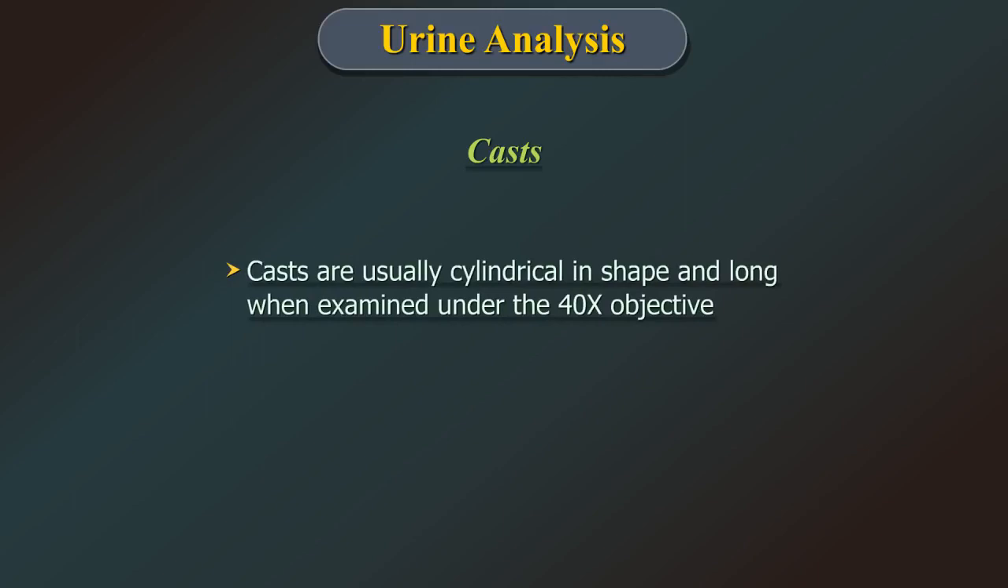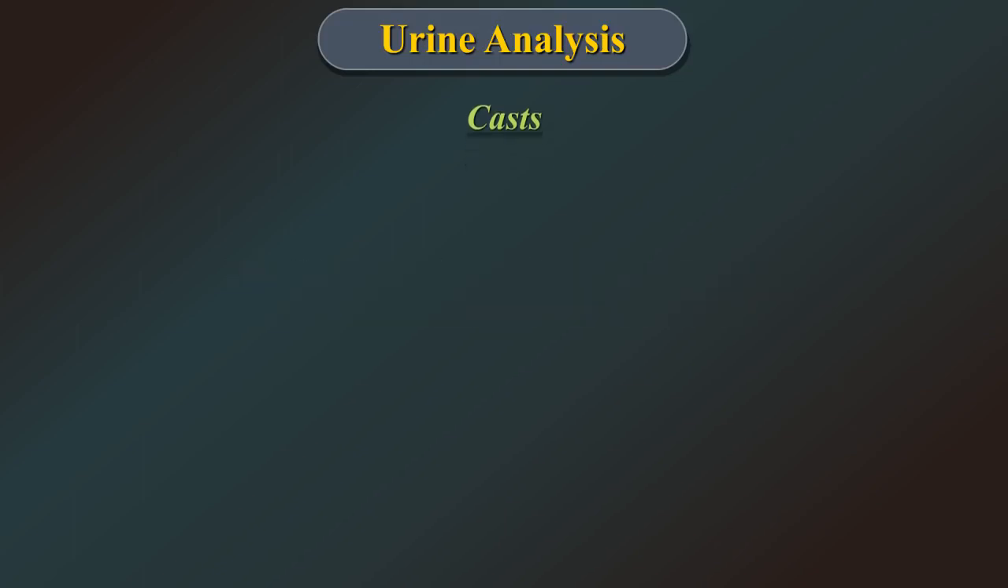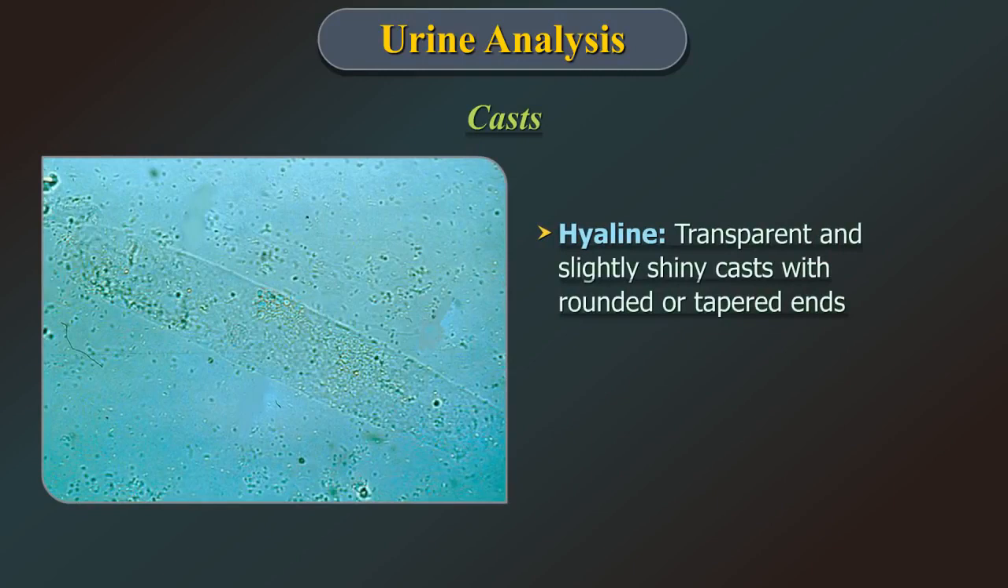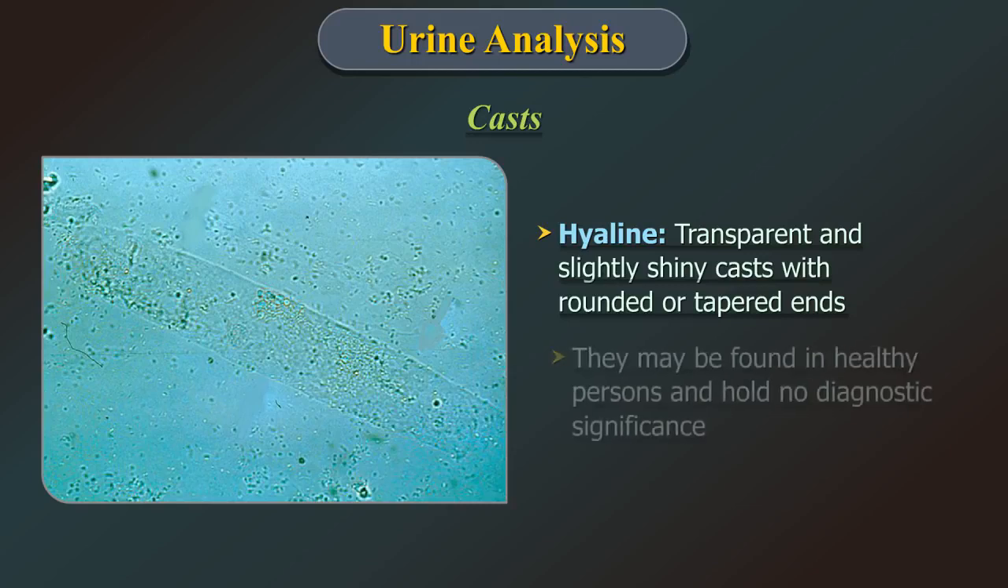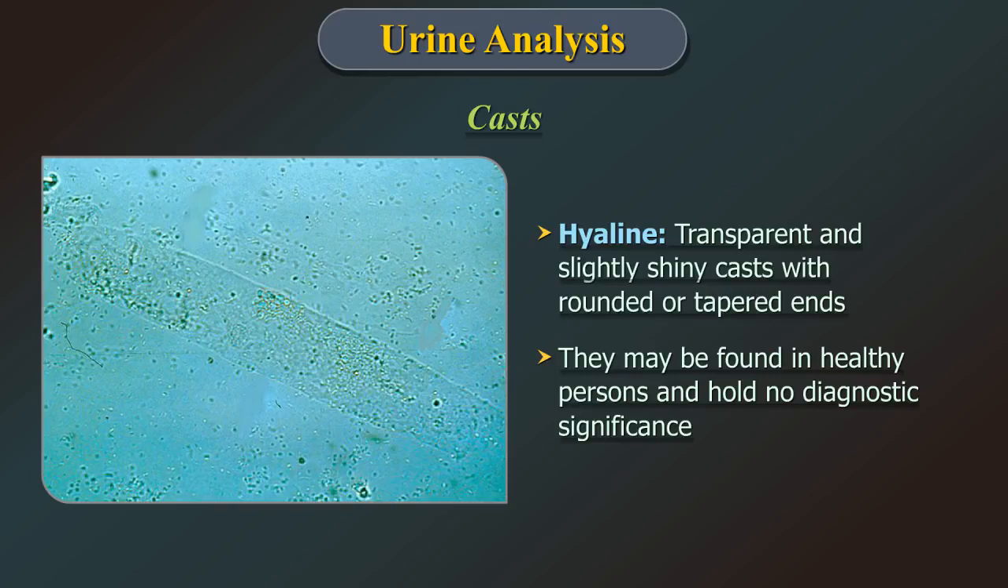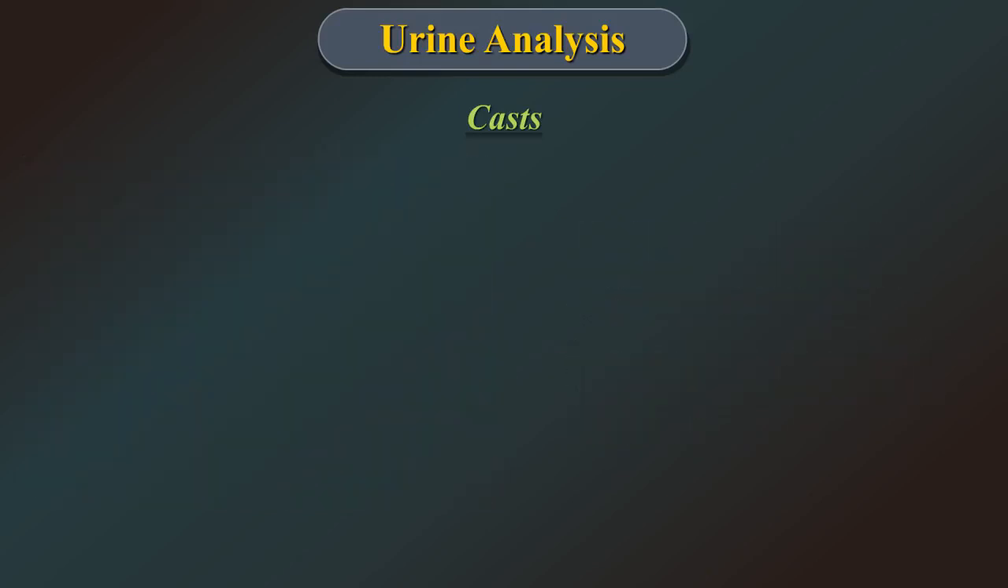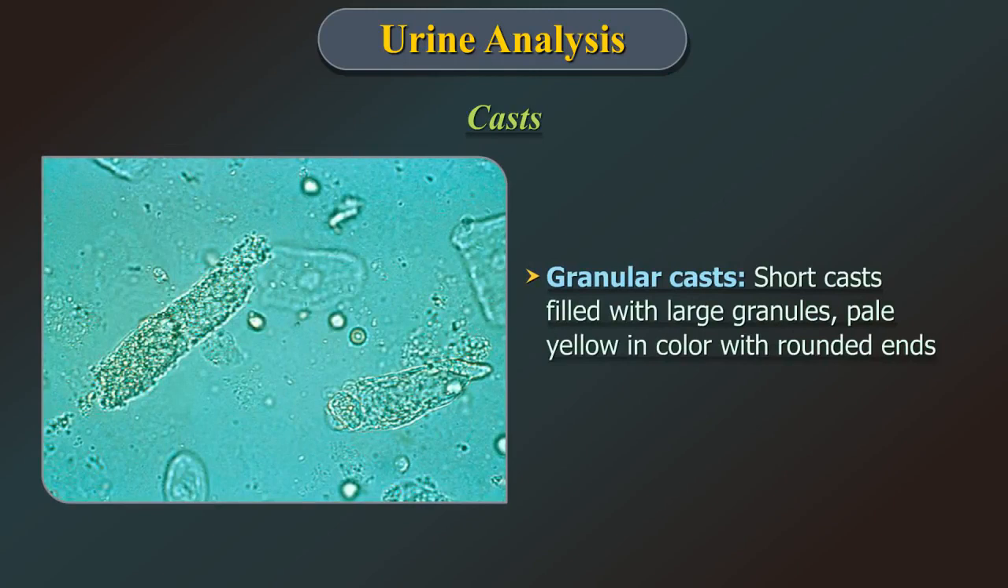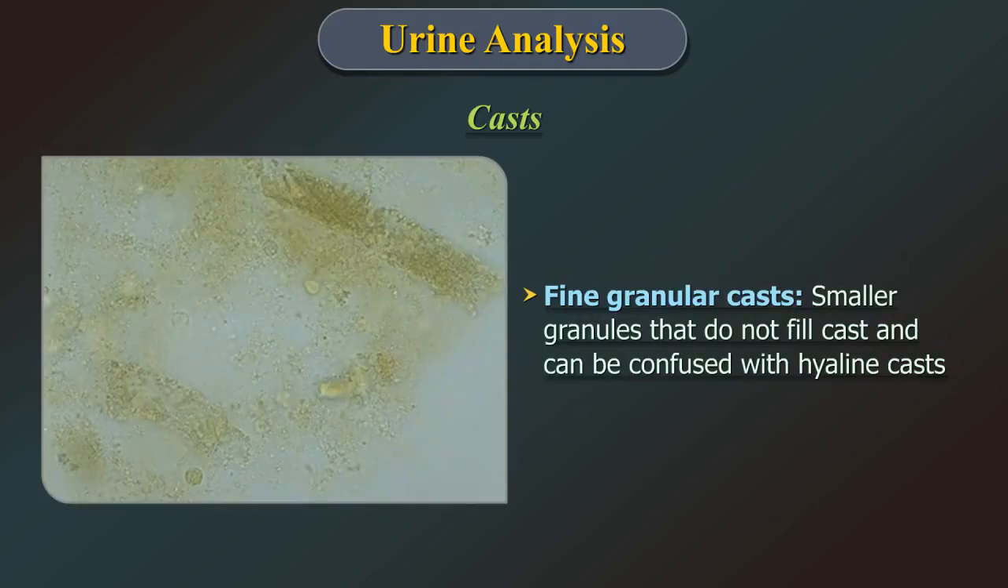Casts are usually cylindrical in shape and long when examined under the 40x objective. These may be hyaline cast, which are transparent and slightly shiny casts with rounded or tapered ends. They may be found in healthy persons and hold no diagnostic significance. Granular casts are short casts filled with the large granules, pale yellow in color with rounded ends. Fine granular casts have smaller granules that do not fill the cast and can be confused with hyaline cast.